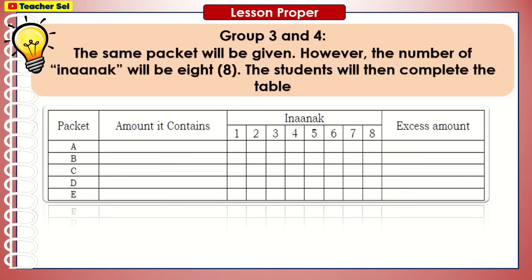Group 3 and 4. The same packet will be given. However, the number of inaanak will be 8. You will complete the table.